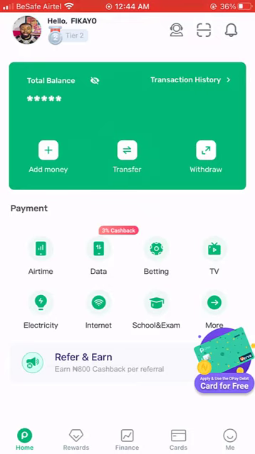in the future. Probably you want to subscribe and you do not have cash, your cashbacks have accumulated to maybe 2,000 naira or 1,000. You can actually use that to purchase your airtime.